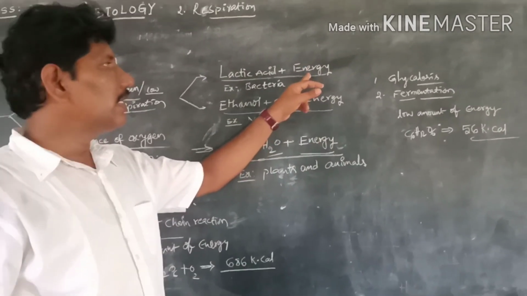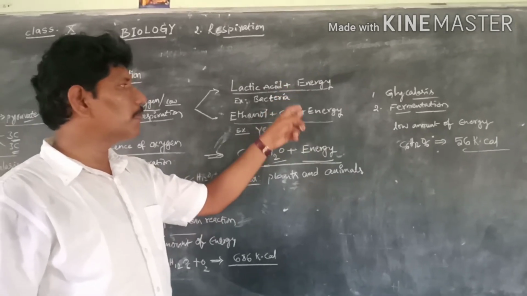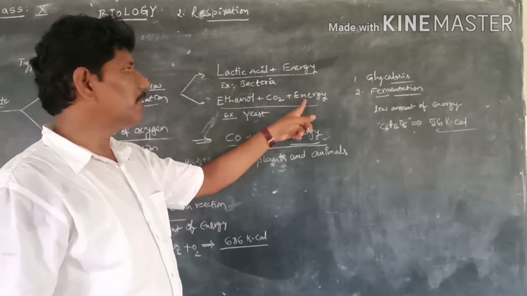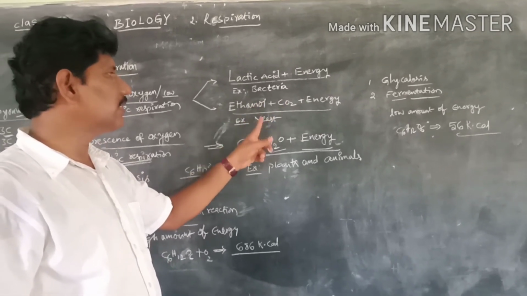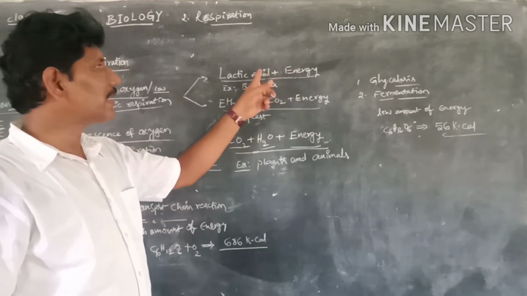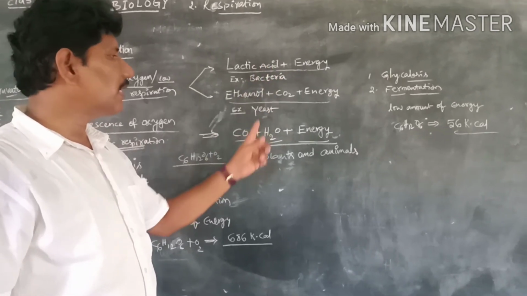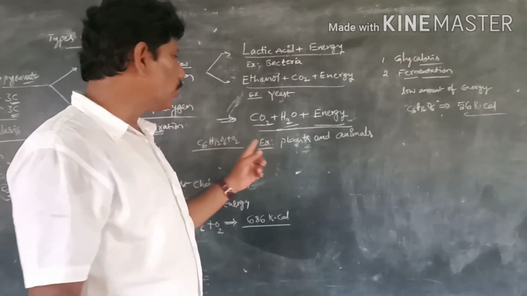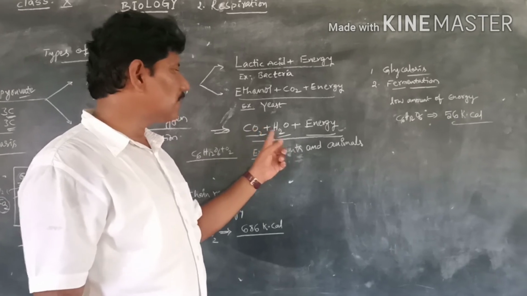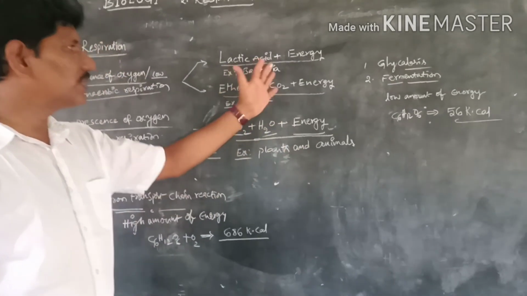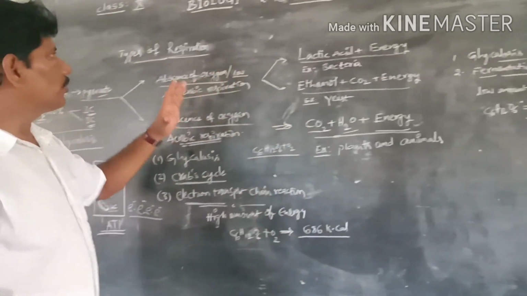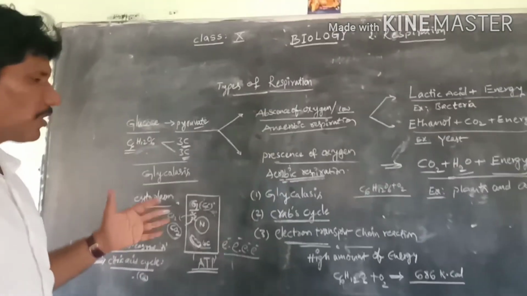So, in the case of anaerobic respiration, energy is the main product, and the byproducts are carbon dioxide and ethanol in yeast, and lactic acid in bacteria. Whereas in aerobic respiration, carbon dioxide and water vapor are the byproducts, apart from energy. So this flowchart explains the detailed information about the types of respiration.